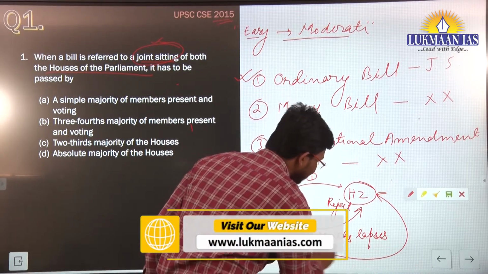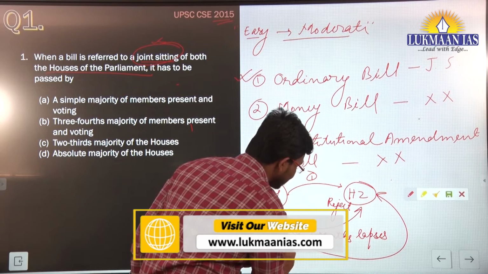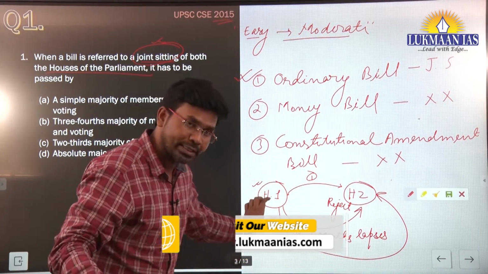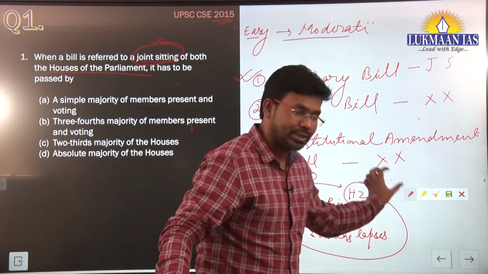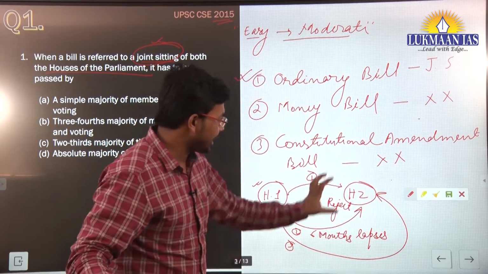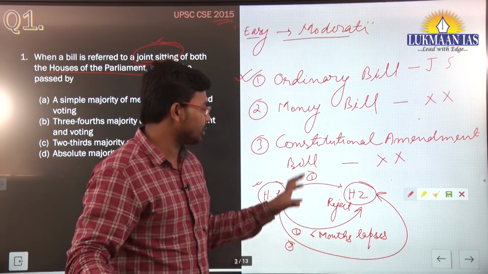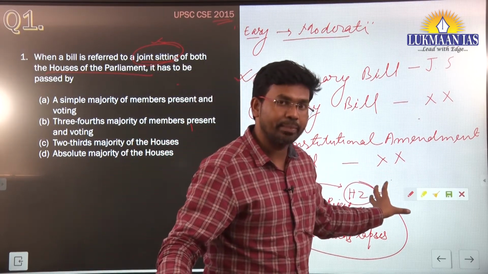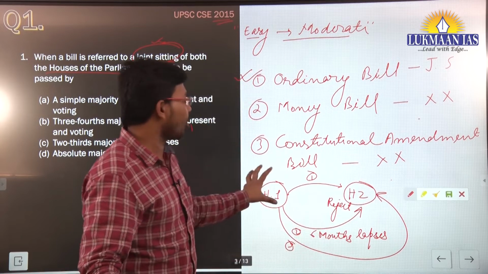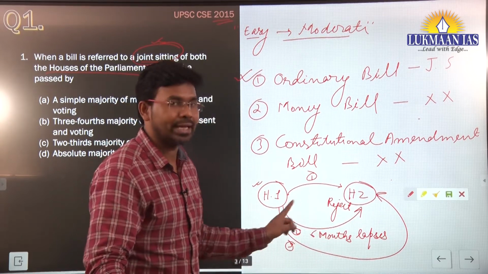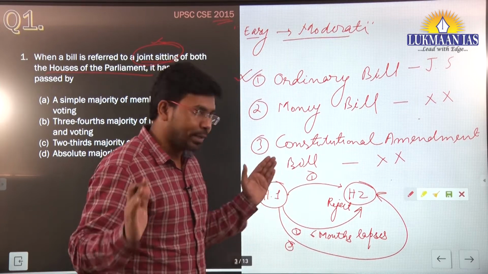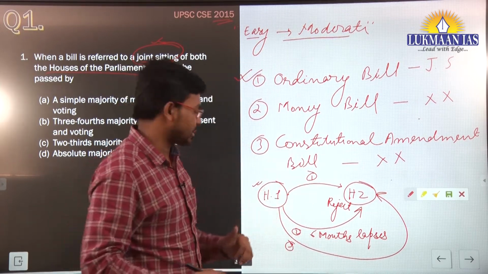Okay, what can be the third situation? The third situation can be that house 1 has introduced a bill, it has passed this bill, the bill goes to the second house, and what does the second house do? The second house recommends some kind of amendments in this particular bill, but these amendments are not acceptable to the first house. So in that case there is a deadlock between both the houses. Okay, so because of a deadlock the bill does not pass.